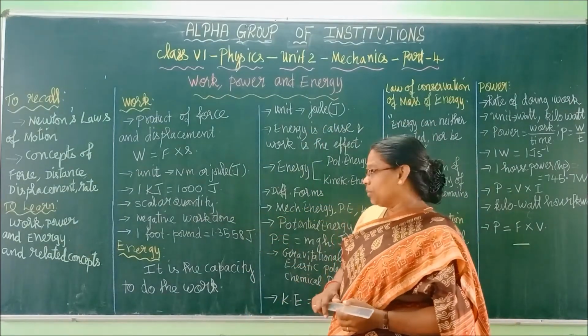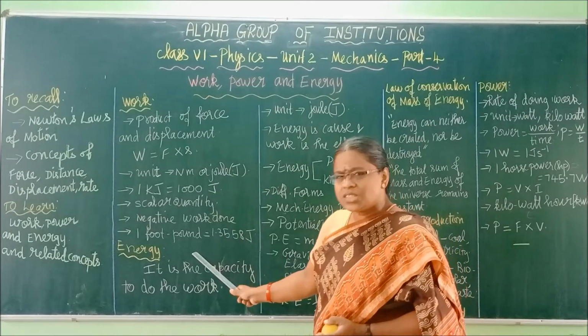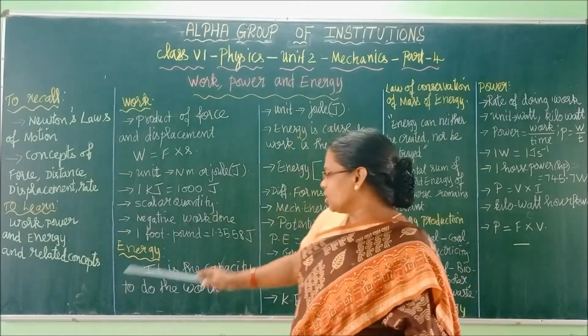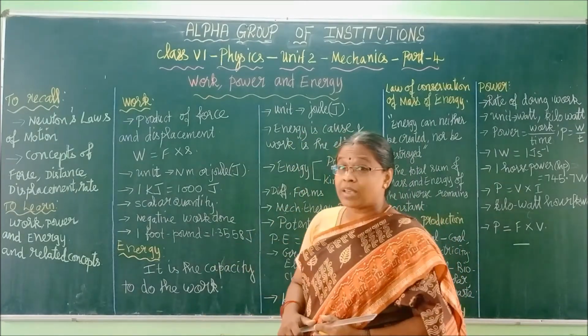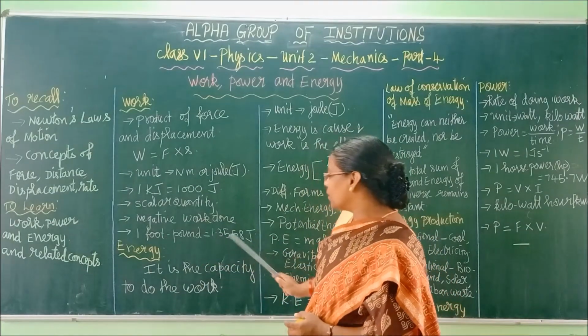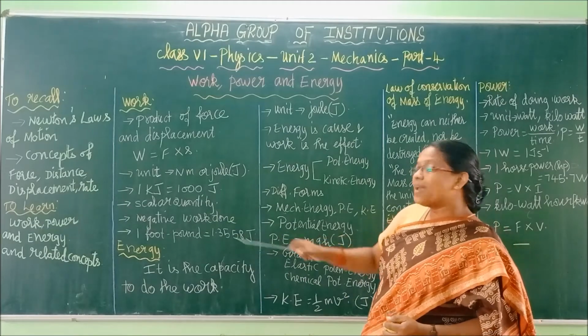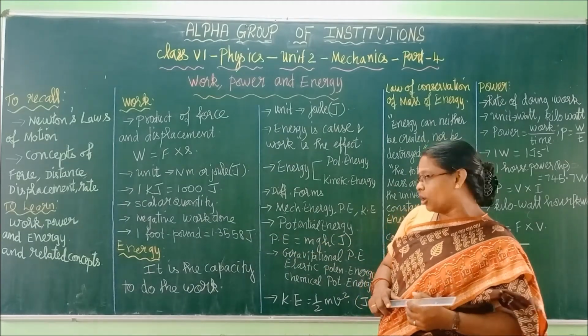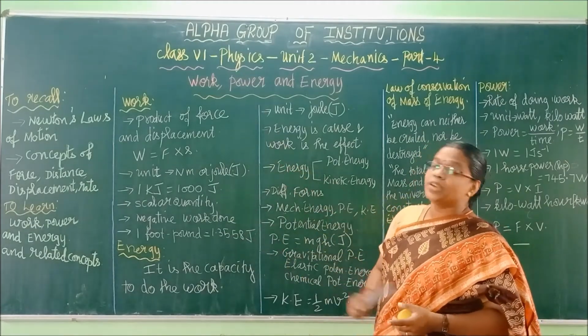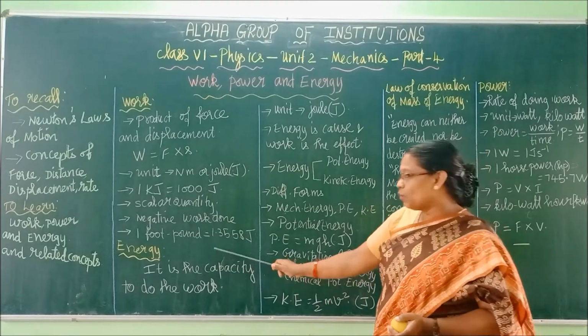Right? Now we have another system of unit also, the FPS system, that is 1 foot-pound. 1 foot-pound is equal to 1.3558 joule. This may be asked as a 1 mark question, underline it in your book. Right? So these are the concepts we need to know about work. Now we are moving to energy.